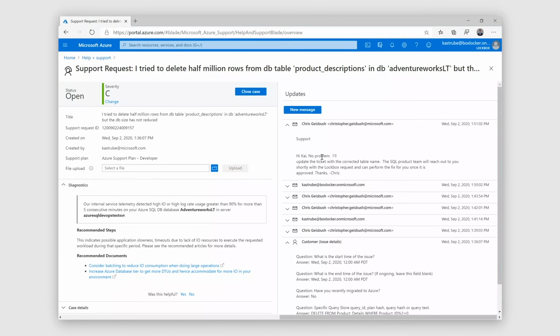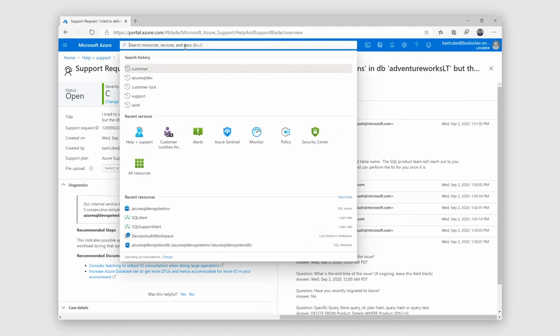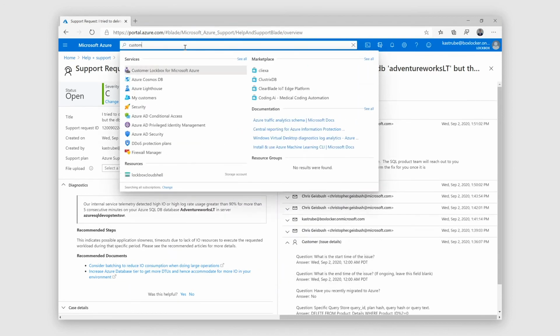So I see a response from the support engineer, and it says the SQL product team will reach out to you shortly with a Lockbox request. So I'm going to go take a look at the customer Lockbox blade.